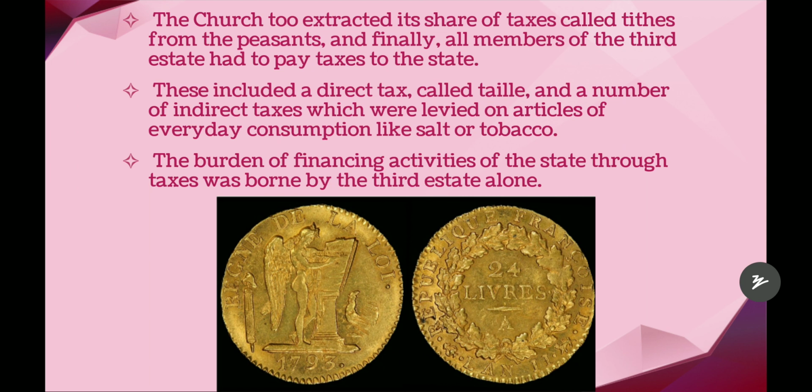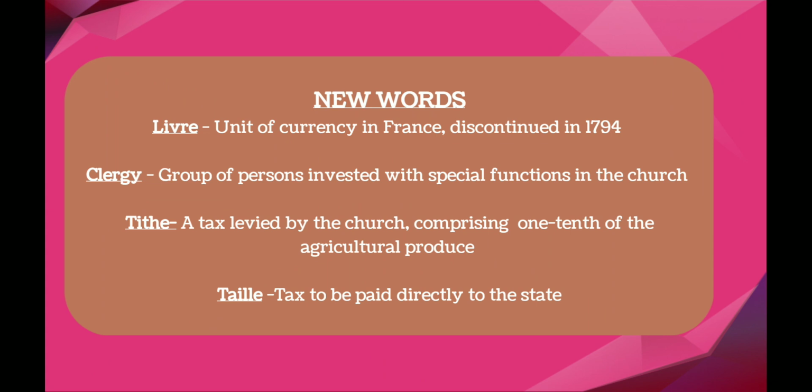So this is the livre. It is an old unit of currency in France, discontinued in 1794. Okay, let us learn new words. New words are livre, an old unit of currency in France which was discontinued in 1794. Clergy are the group of persons invested with special functions in the church.